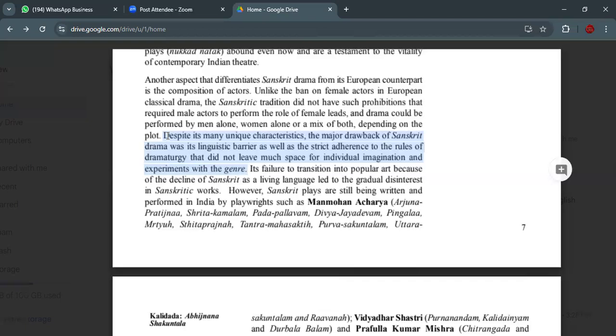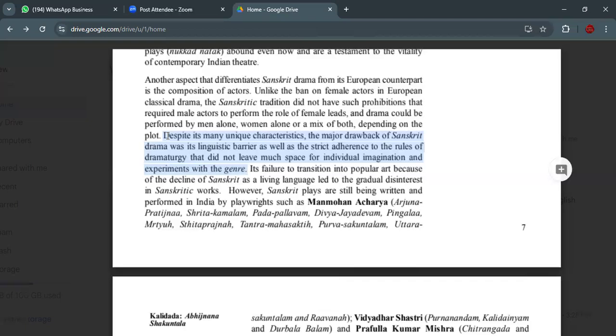The major reason was the decline of Sanskrit as a living language, because Sanskrit was not spoken in many places. Even today, it is only spoken by Brahmin or higher caste people, not by everyone. So the drama was also not appreciated, and because of that, people became disinterested in Sanskritic work.